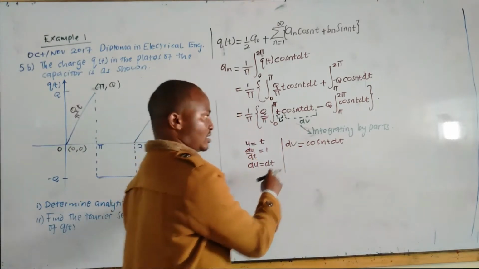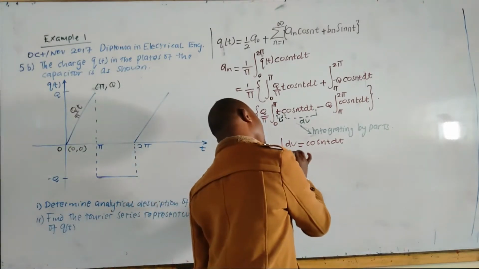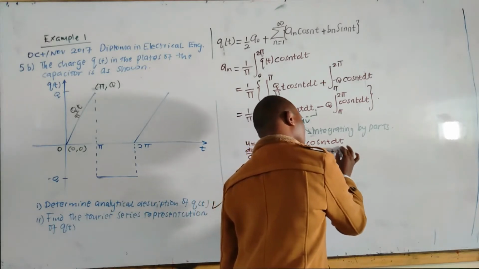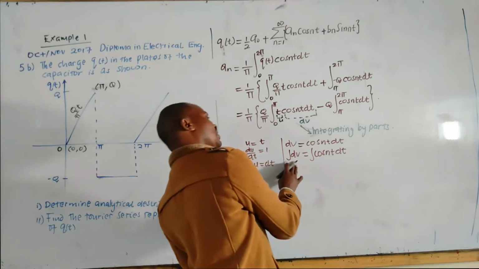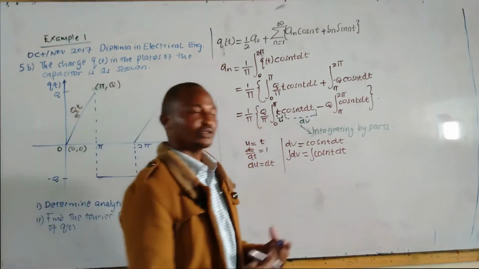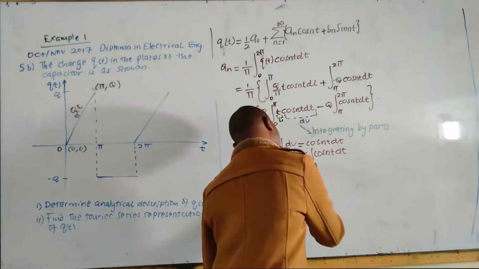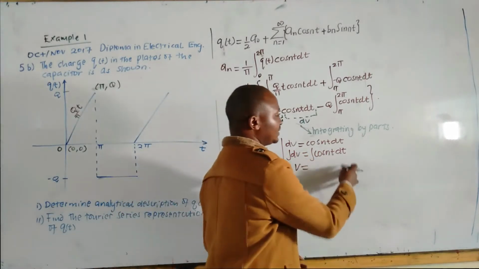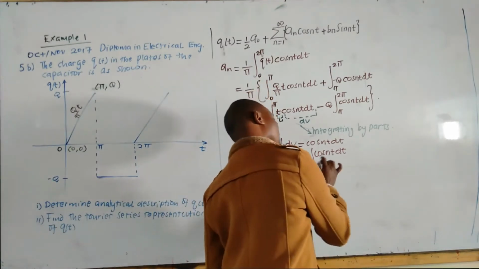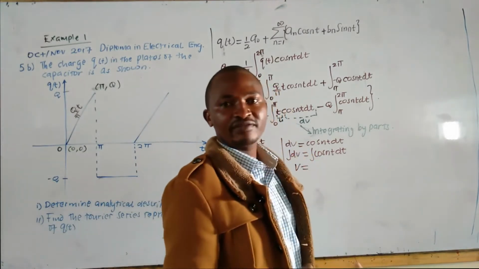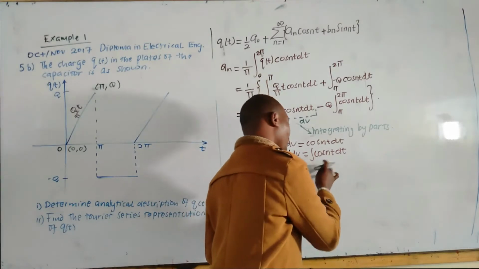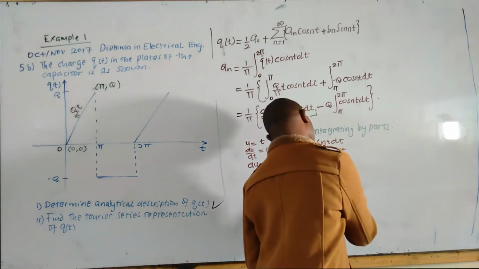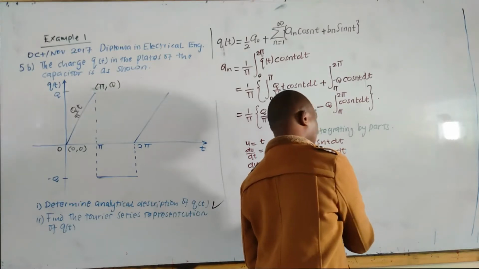If we integrate this on both sides, integral of dv is equal to integral of cos nt dt. Integral of dv cancels the derivative to give you v. If you integrate cos nt dt, you have cosine function changing to sine function, but you multiply with 1 over n because of this constant n here. Sine nt.